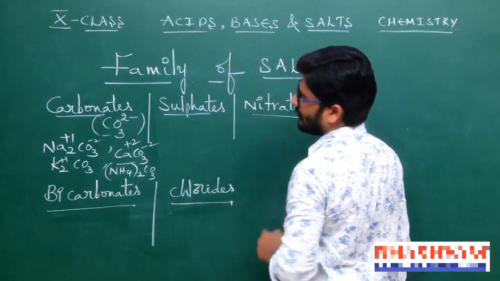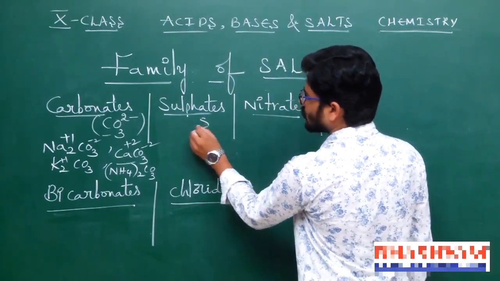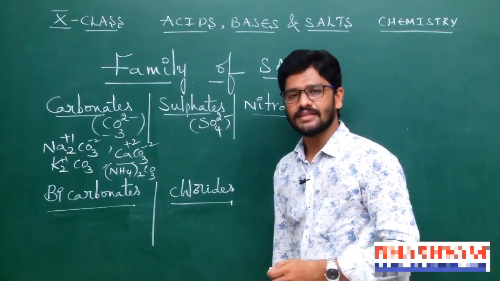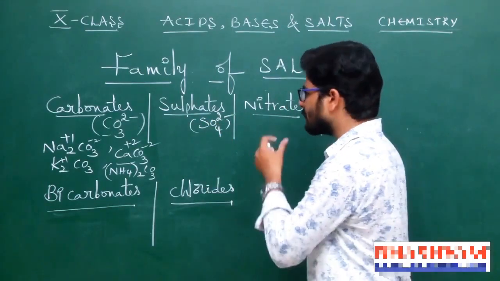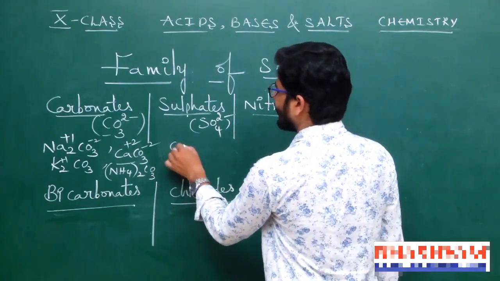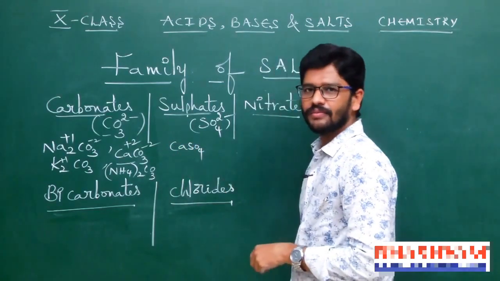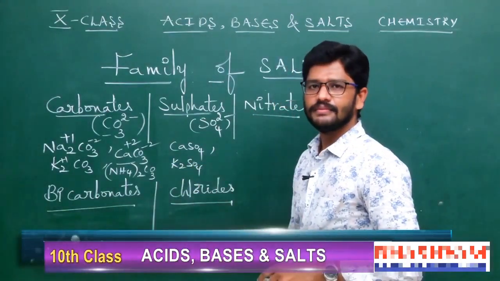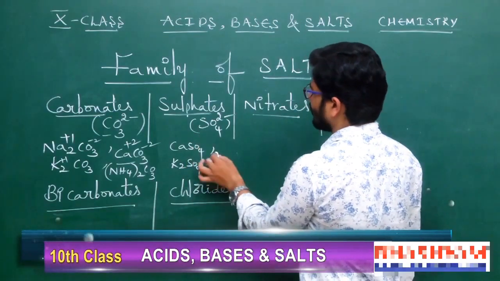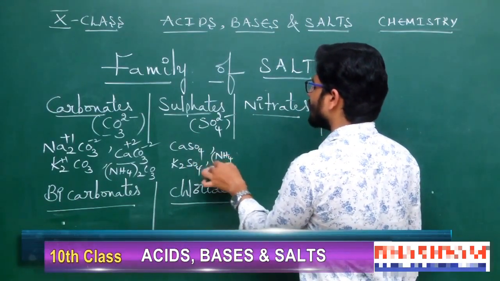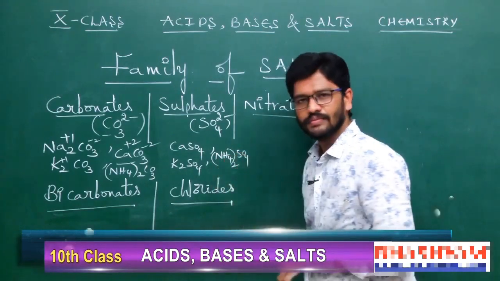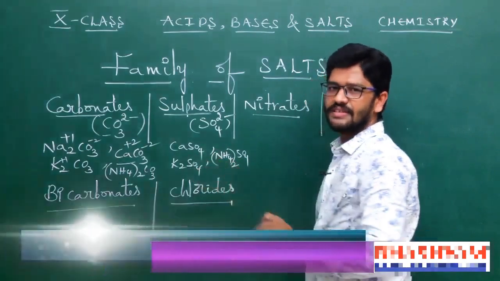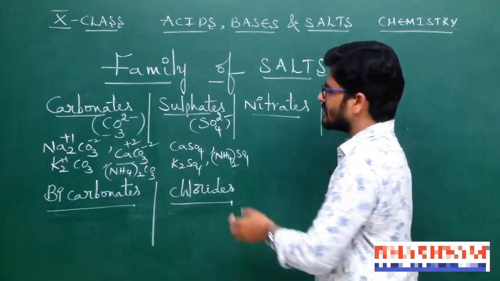Okay, next we are going to discuss sulfates. So we know that sulfate has the ion SO4 2 minus. Examples of sulfate salts are calcium sulfate, CaSO4, K2SO4, potassium sulfate. Otherwise we consider ammonium sulfate, (NH4)2SO4. These are all salts of sulfates. These are all sulfate families.